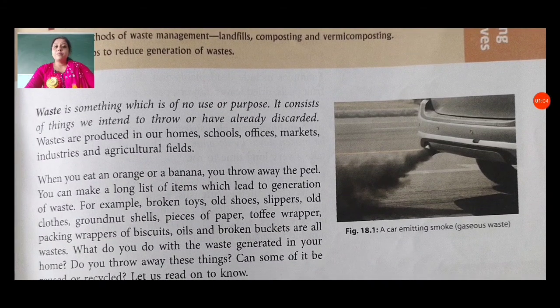For example, broken toys, old shoes, slippers, old clothes, groundnut shells, pieces of paper, toffee wrappers, packing wrappers of biscuits, oil, and broken buckets are all waste. All these types of waste we can find at our home, and outside of our home also. If we make a list, then we can find even more waste things. As we use different kinds of things, we also get waste materials from them.